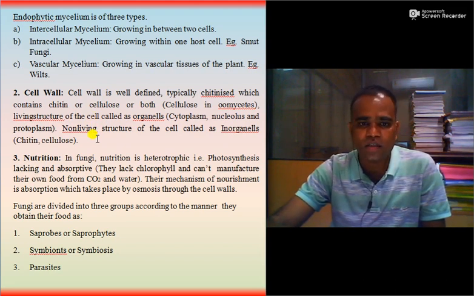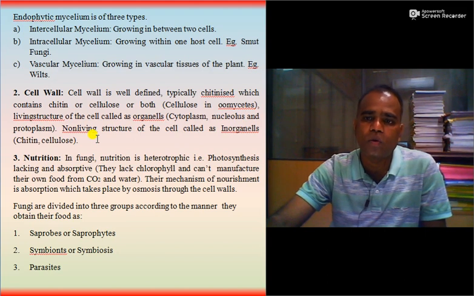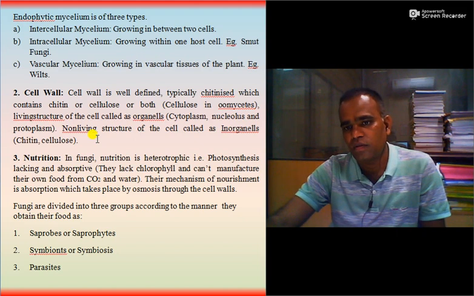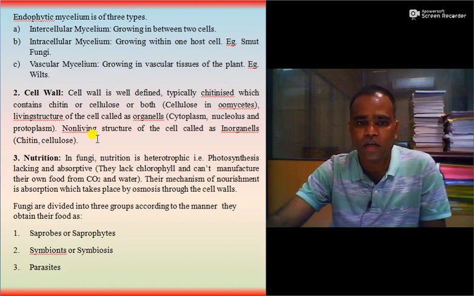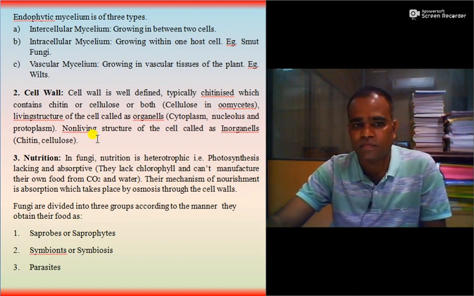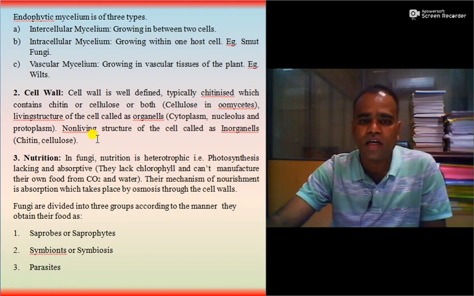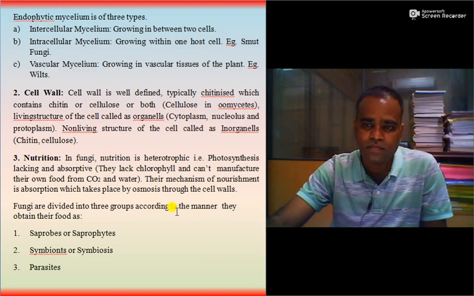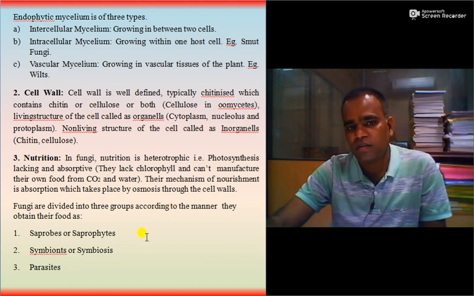In case of nutrition, the fungi are heterotrophic. They do not produce their own food by means of photosynthesis, as they lack chlorophyll, and it is also called as a achlorophyllous organism. And so the mechanism of nourishment is absorption. The fungi were divided into three groups according to the manner they obtain their food, and they are saprophytes, symbionts, and parasites.